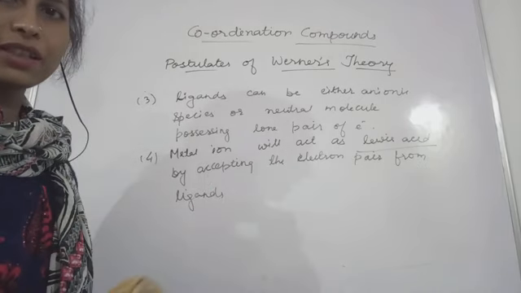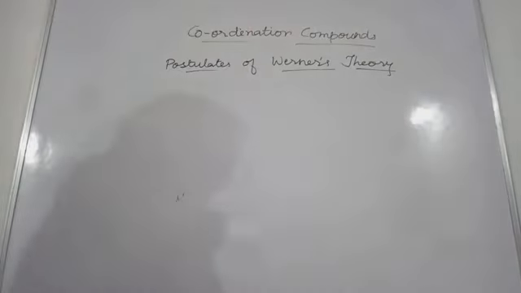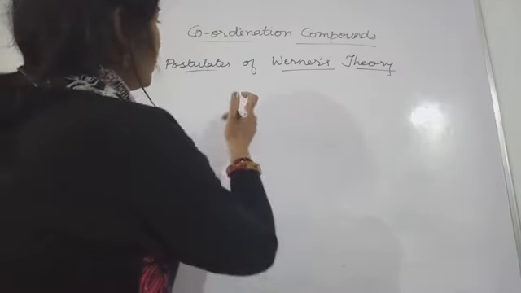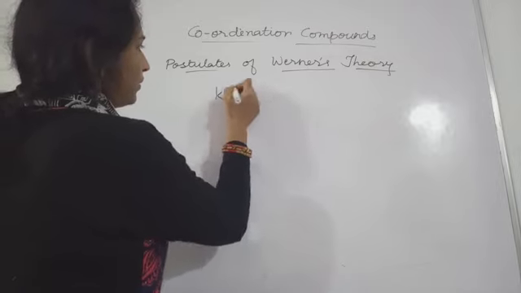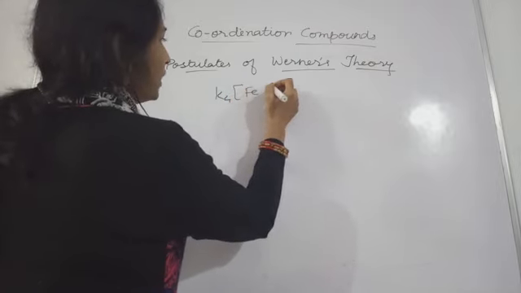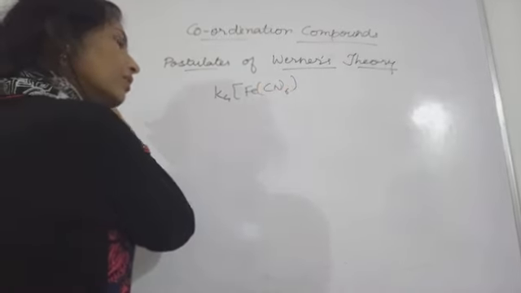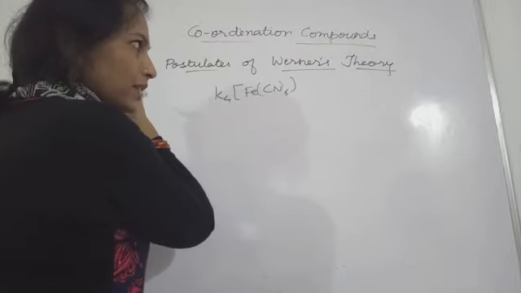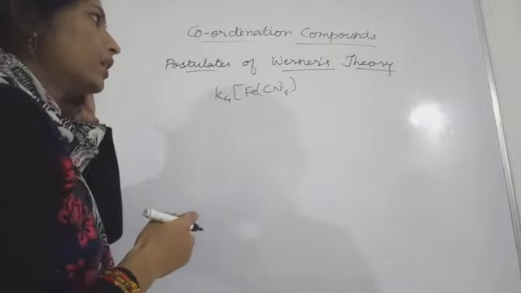Let's now understand what coordination compounds are. We are taking one example we have also seen, K4[Fe(CN)6], potassium hexacyanidoferrate.